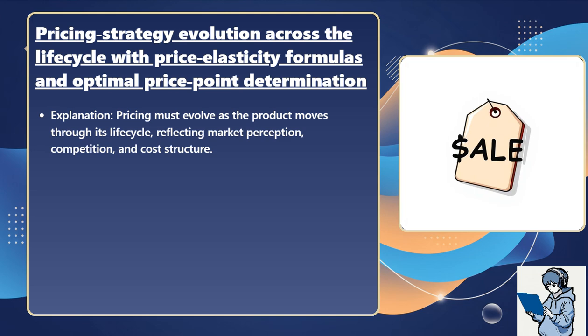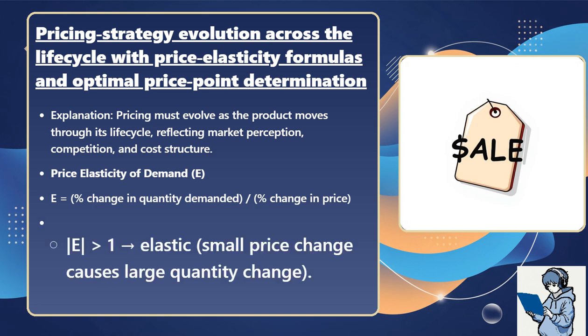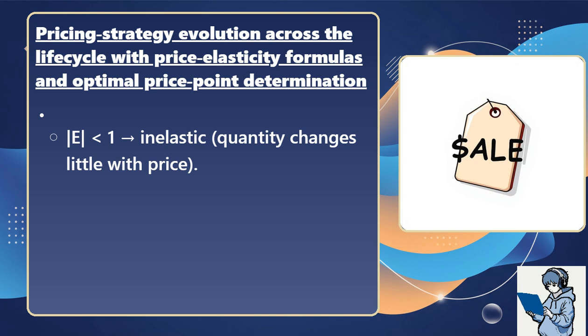Explanation: pricing must evolve as the product moves through its life cycle, reflecting market perception, competition, and cost structure. Price elasticity of demand, E. E equals percent change in quantity demanded divided by percent change in price. Absolute E greater than 1 indicates elastic, meaning a small price change causes a large quantity change. Absolute E less than 1 indicates inelastic, meaning quantity changes little with price.